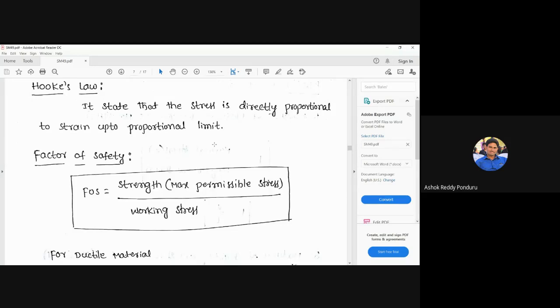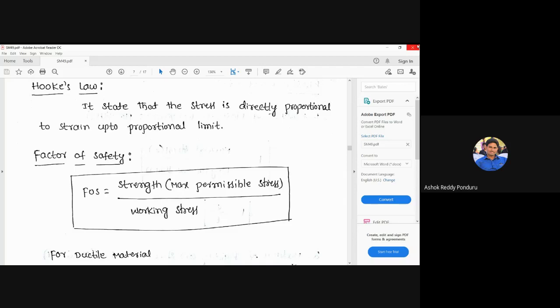But one thing you remember: why does the factor of safety come into the picture? First of all, this is the question mark. Why should we consider the factor of safety while designing each and every member? What is the reason? First, please understand the definition of the factor of safety. The factor of safety is the ratio of strength to stress. Simple definition. Strength to stress.